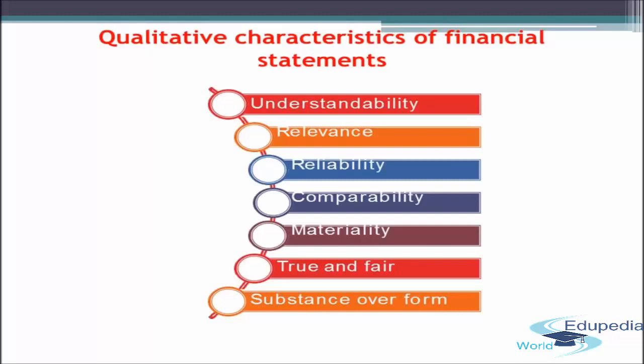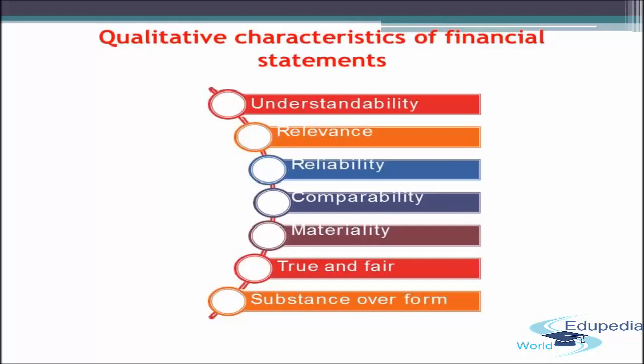The accounting policies should be kept consistent over a period of time. Why? Because of this characteristic. It should become comparable. This consistency concept is followed by the accountant to make the financial statement comparable over the period of time. So this is one of the important characteristics of the financial statement, that is comparability.